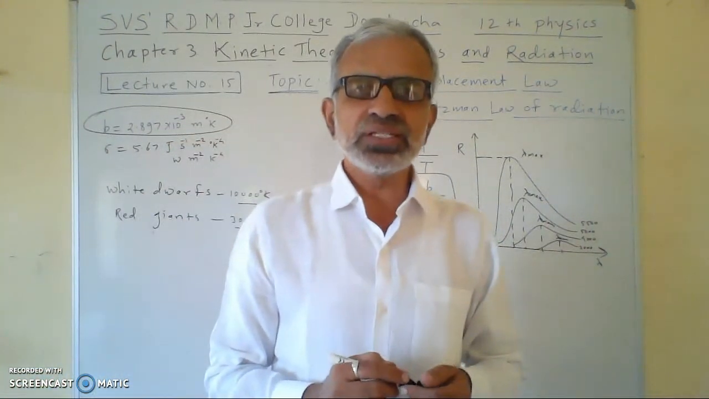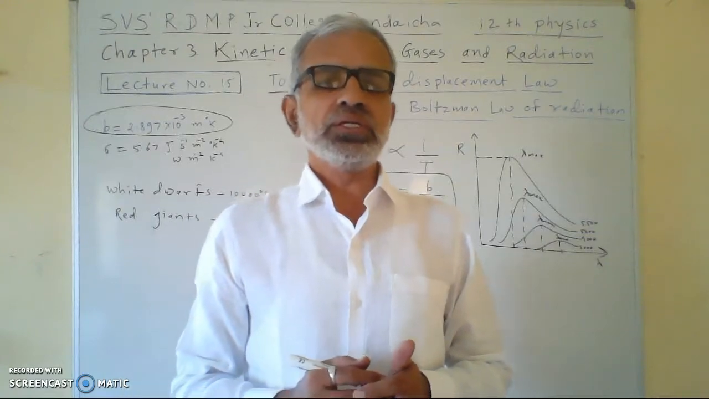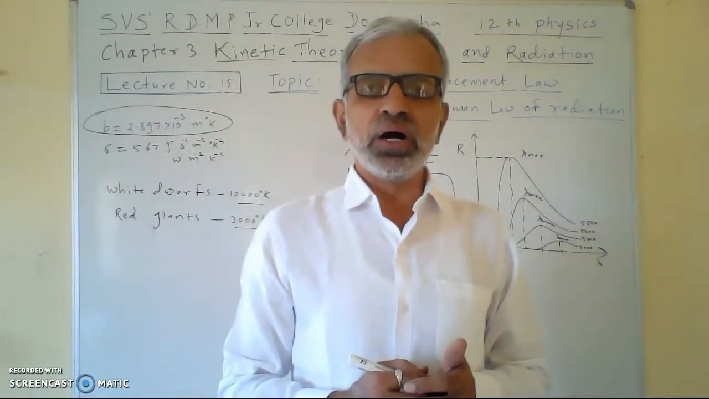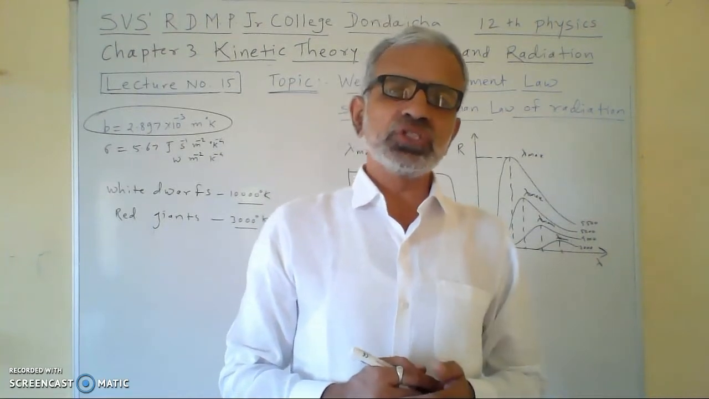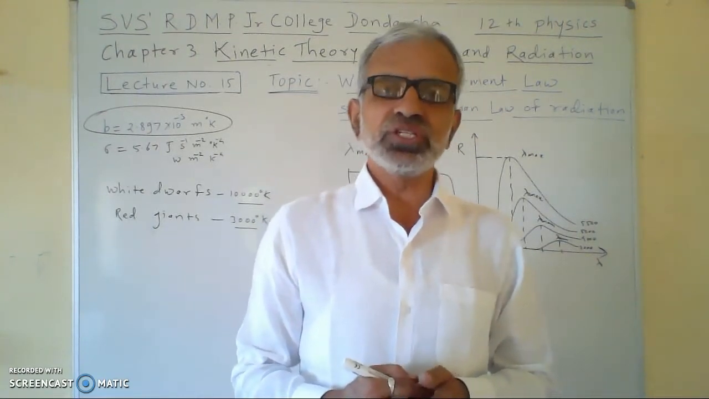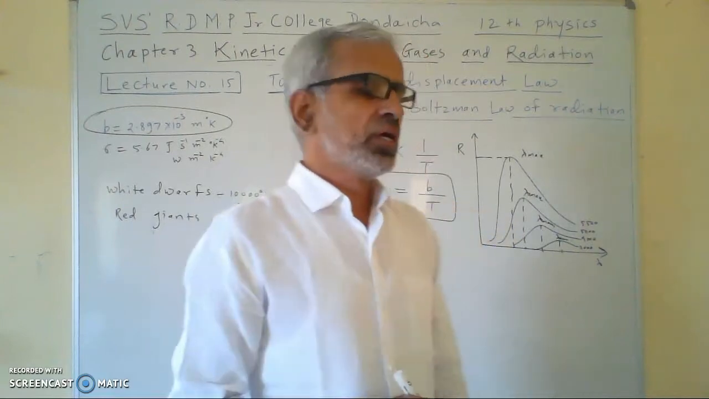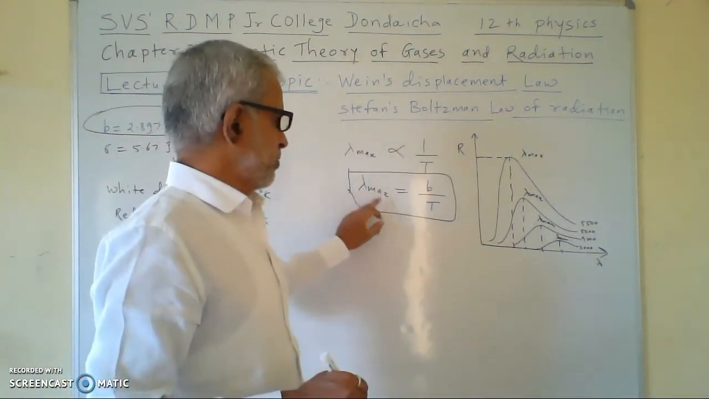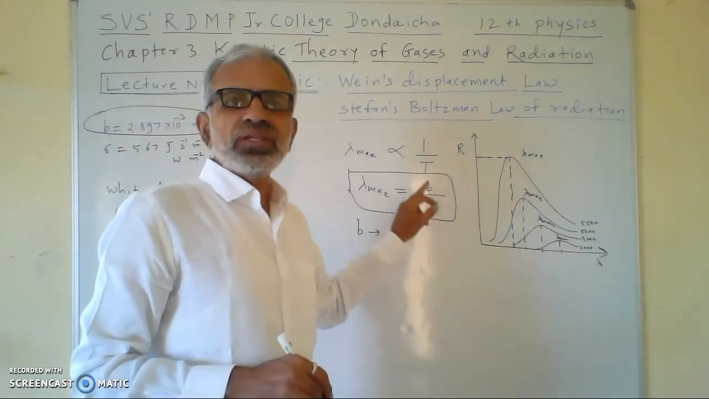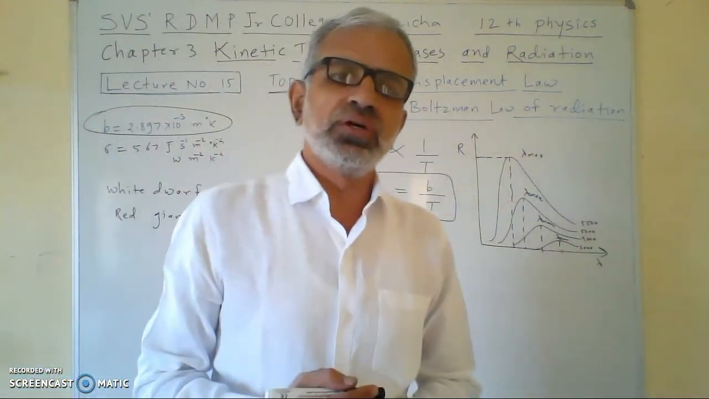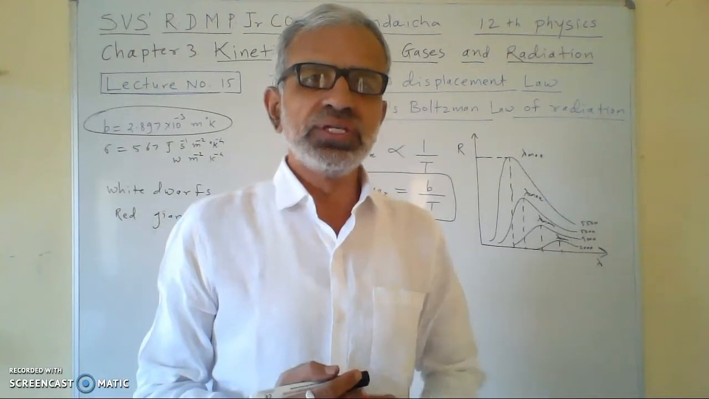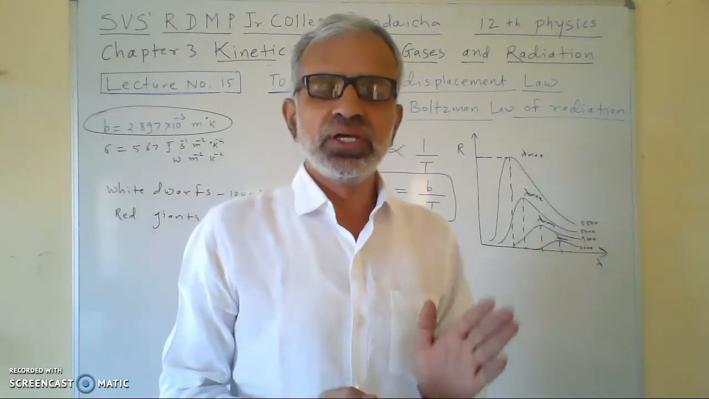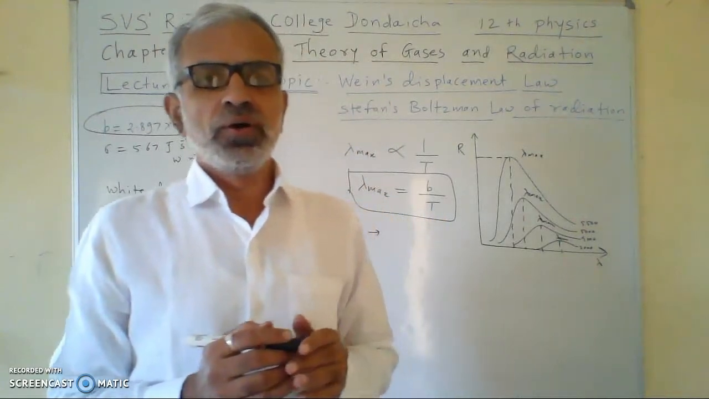According to Wien's displacement law, the wavelength corresponding to maximum emissive power is inversely proportional to absolute temperature of the perfectly black body, means lambda max proportional to 1 upon T and lambda max equal to B upon T, where this B is called the Wien's constant and its value is 2.897 into 10 raised to minus 3 meter degree Kelvin. This is the Wien's displacement law.